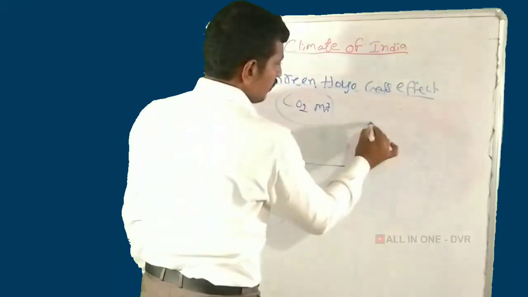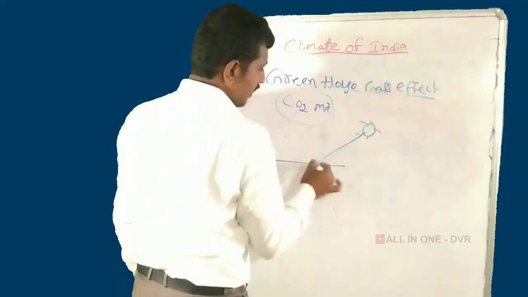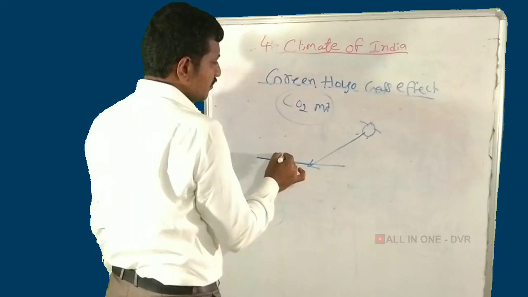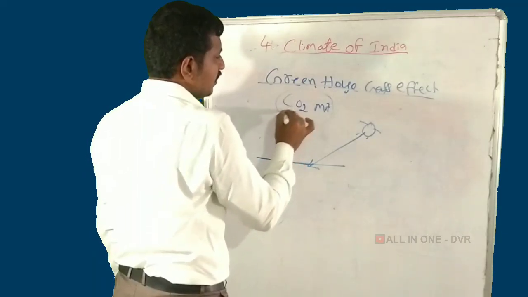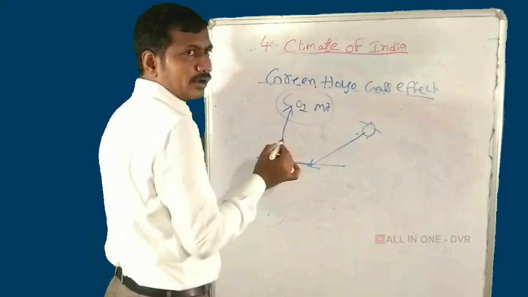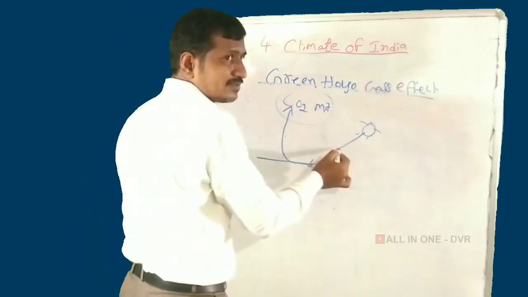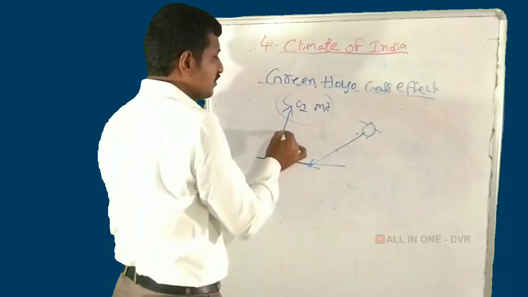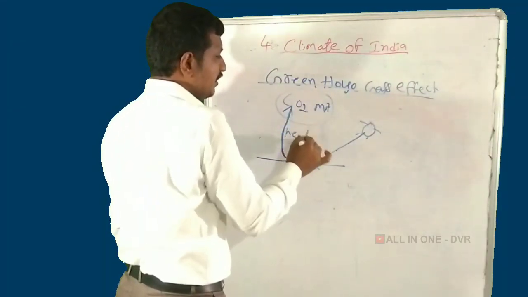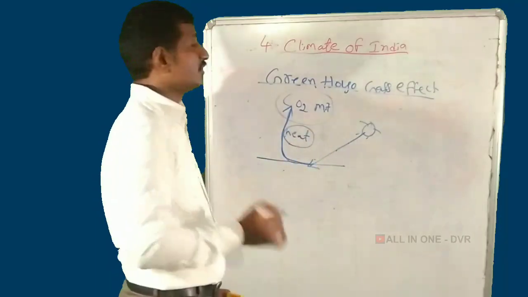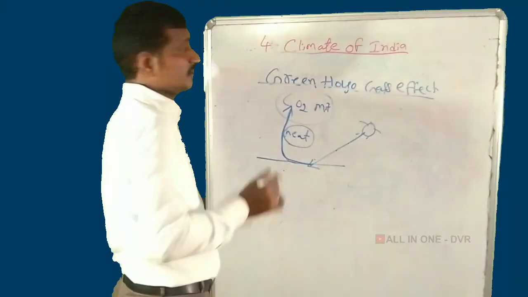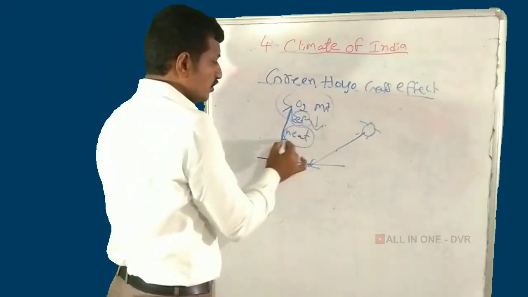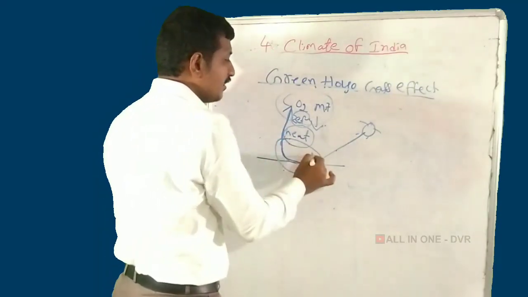The sunshine is received by the earth's surface, and the heat is automatically reflected back. But in the atmosphere, when the CO2 and methane percentage increases, the reflected percentage decreases. So on the earth the temperature increases.